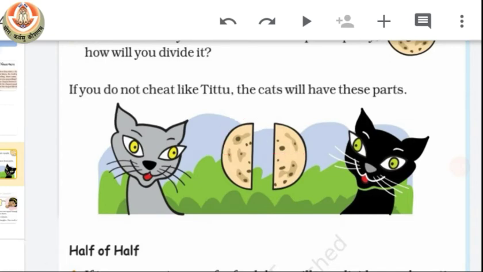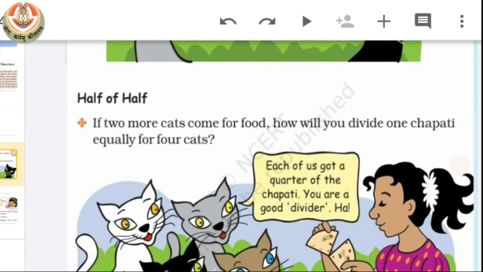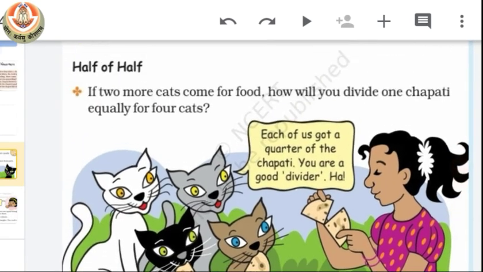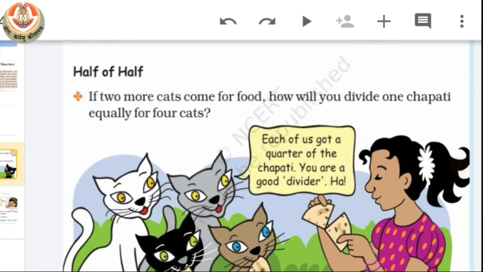Half of half is known as quarter. Keep that in mind.